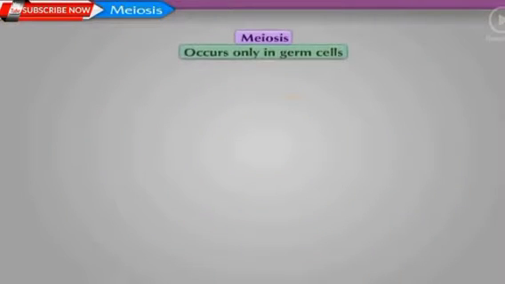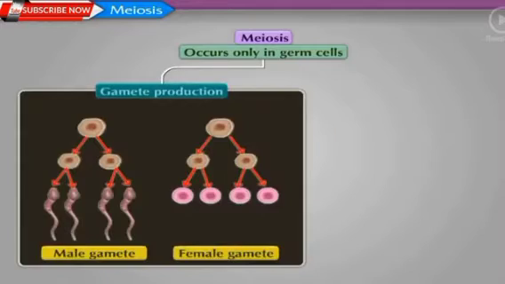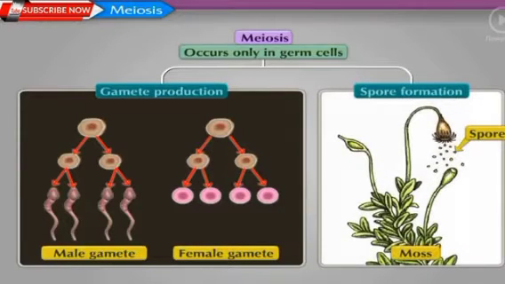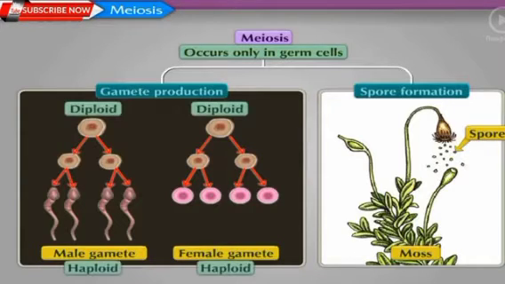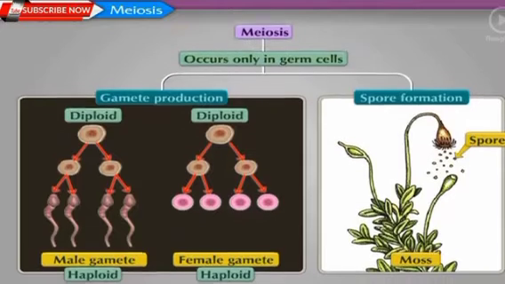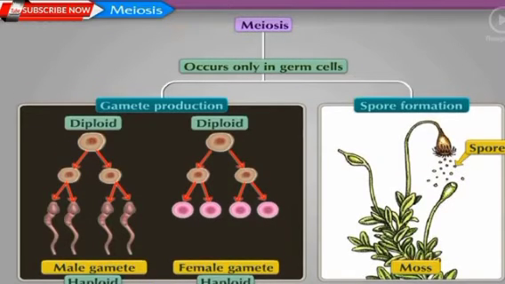Meiosis occurs only in germ cells. The process of gamete production and spore formation occurs by meiosis. After meiosis, one diploid cell gives four haploid cells. Meiosis is completed through two stages, meiosis 1 and meiosis 2.